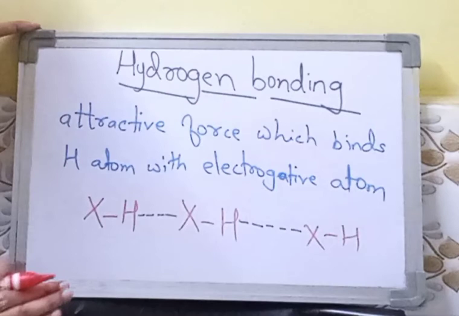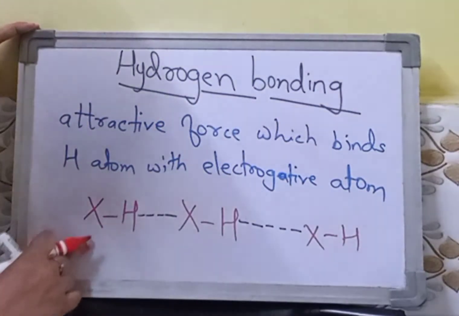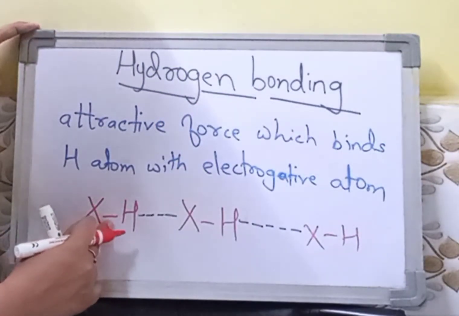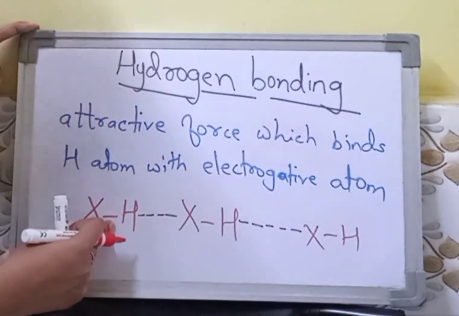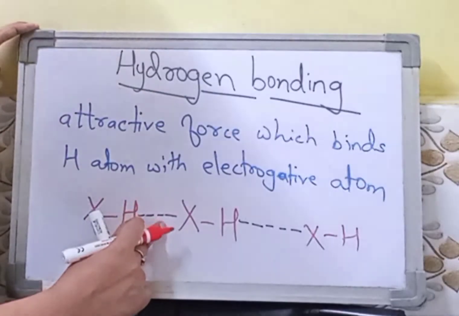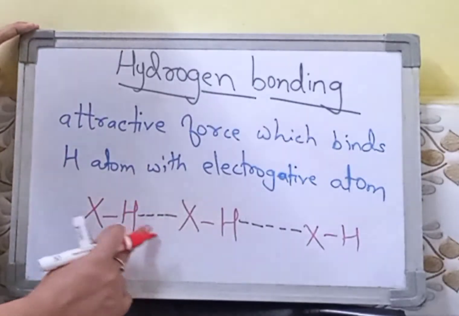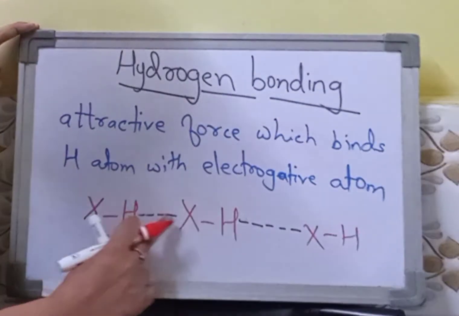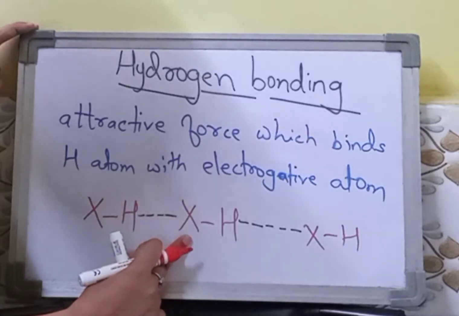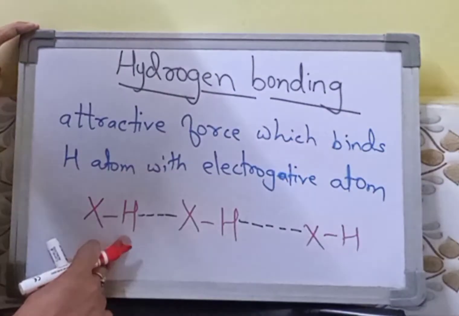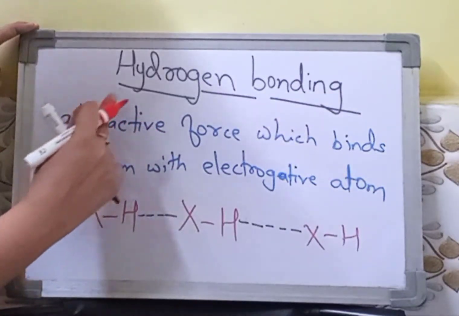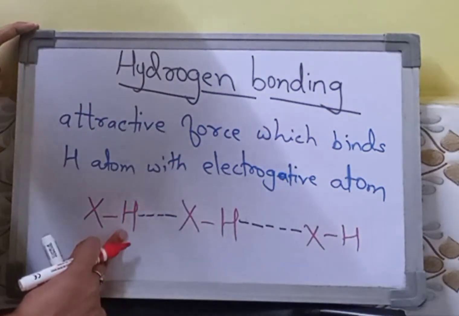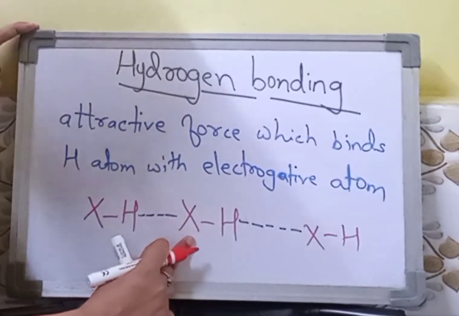Now as you can see, between H and X there's a bond which I have shown with a dash, and you know which bond is represented with a dash? It's a covalent bond. And can you see the broken line? That's your hydrogen bond. It is an electrostatic force of attraction between hydrogen and your electronegative atom.